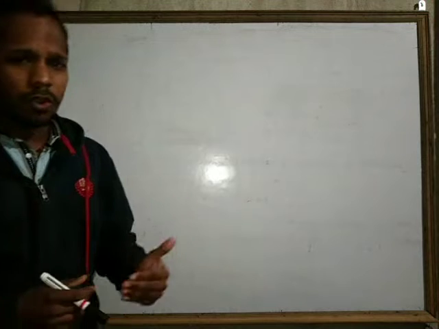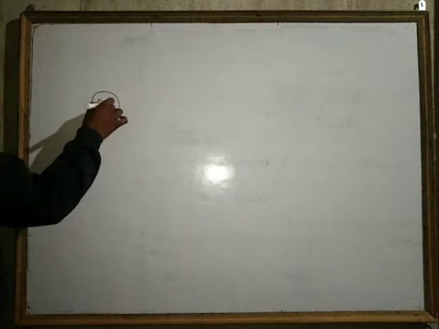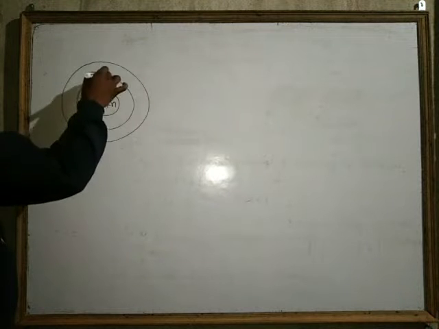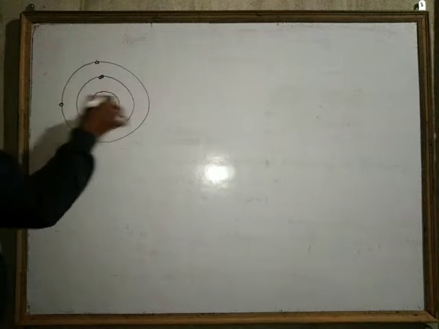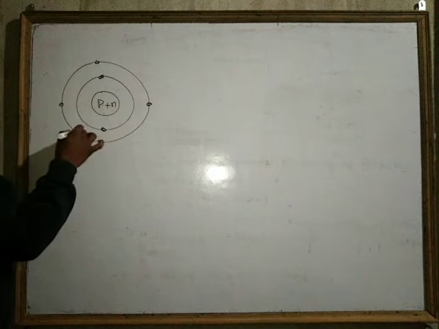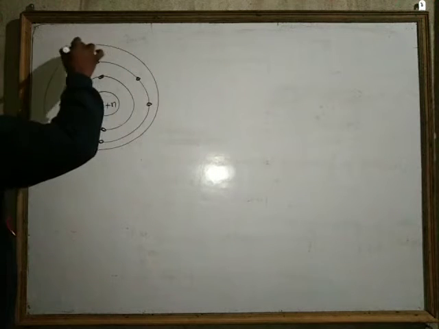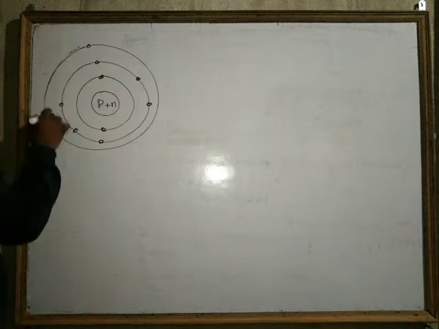So I want to draw a simple diagram of the structure of atom. In an atom, there are protons and neutrons inside the nucleus, and electrons are revolving in their orbit. So these points represent the electrons. Look, there are some other orbits.